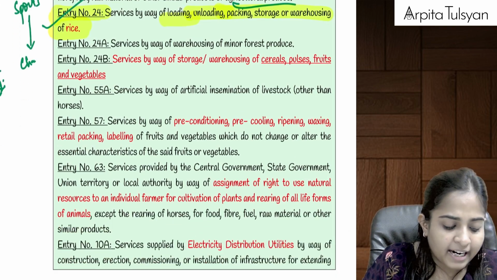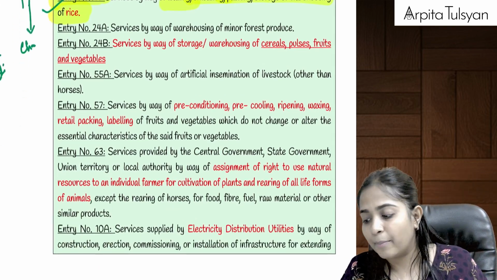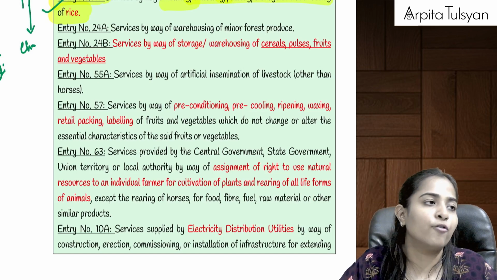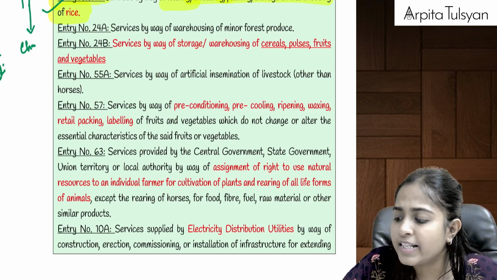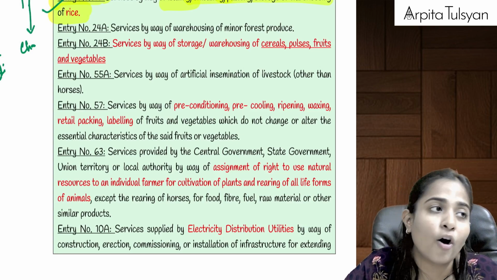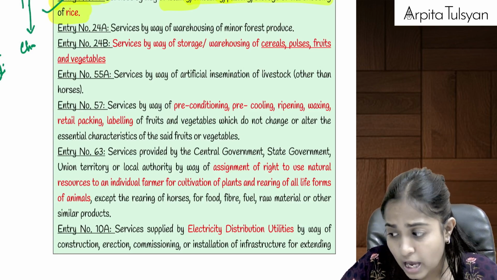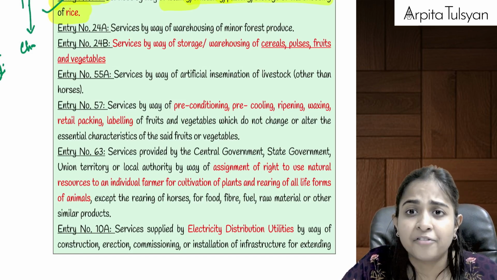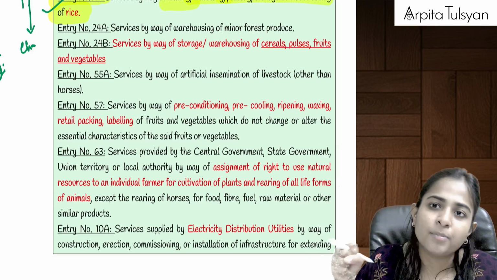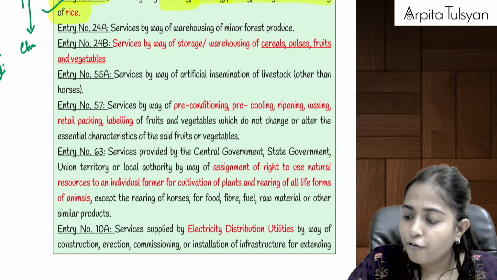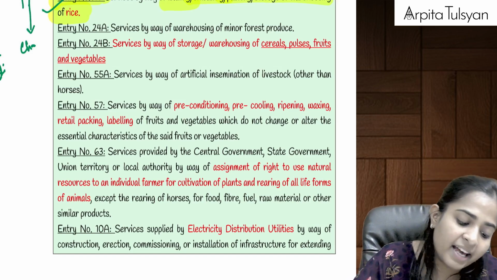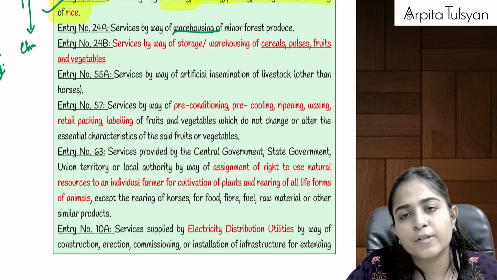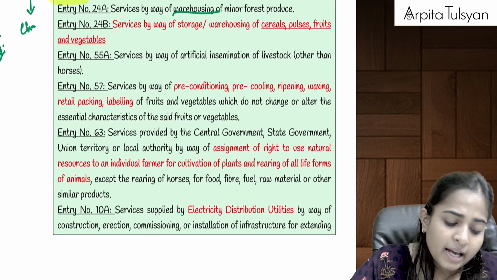Then after that, entry number 24A and entry number 24B. What are they talking about? 24A is very simple. It is talking about warehousing of minor forest produce. Minor forest produce means leaves, flowers, fruits, which we have plucked from the forest. If we are providing warehousing of those produce, then it will be totally exempted from GST.